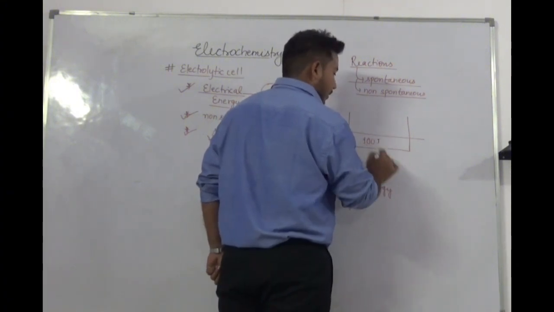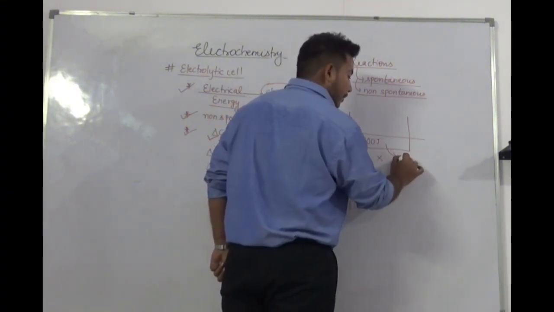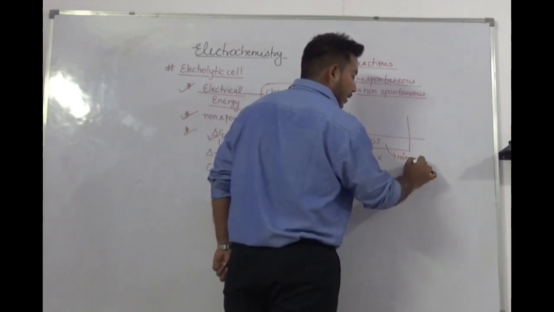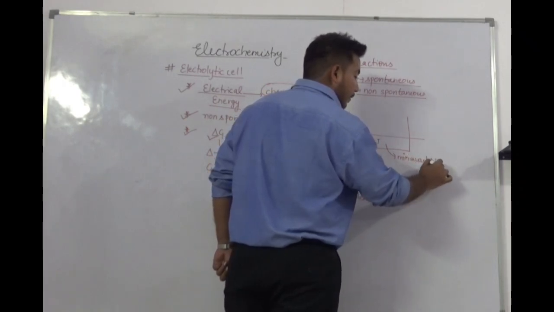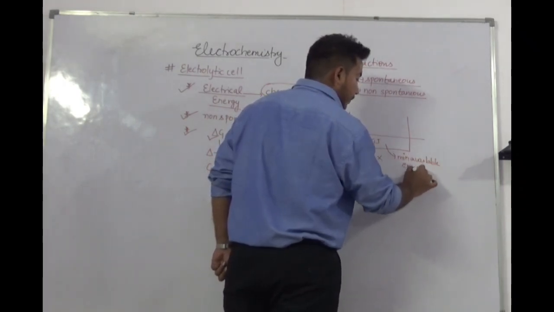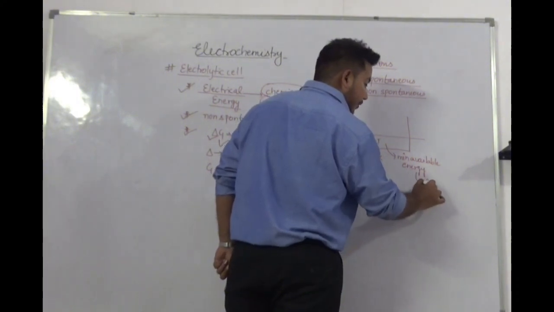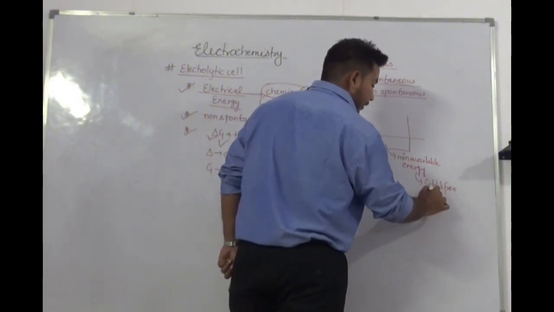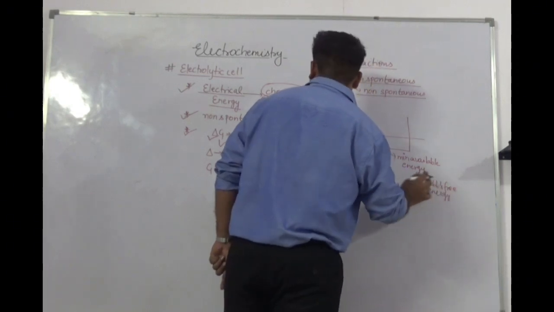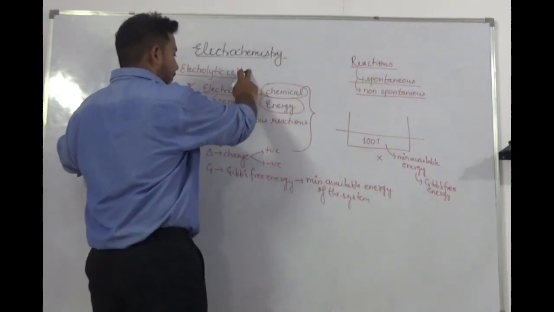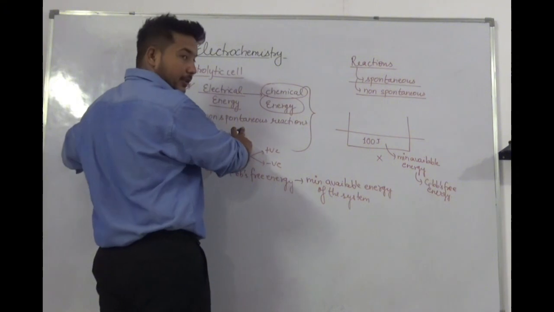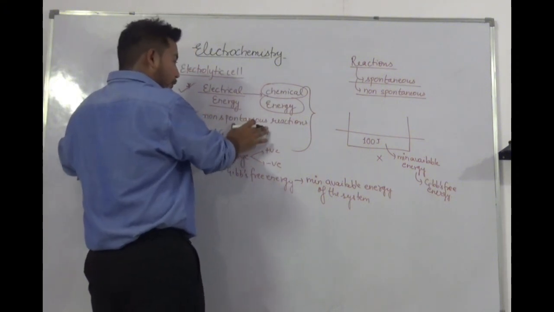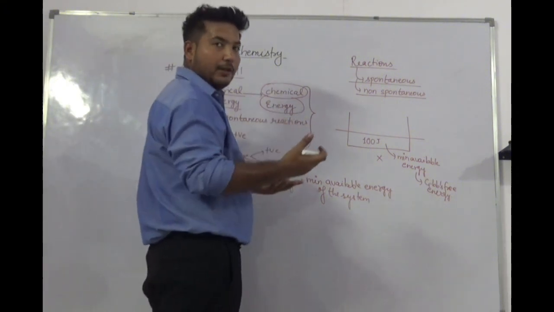100 joule. It is the minimum available energy, which is known as Gibbs free energy. As we discussed earlier, an electrolytic cell performs only non-spontaneous reactions. That means it requires an external source of energy for the completion of the reaction.